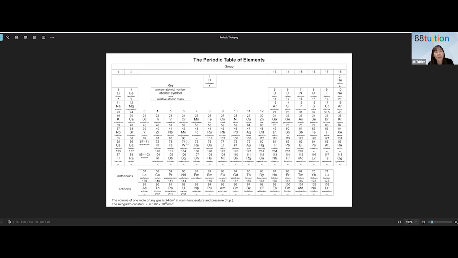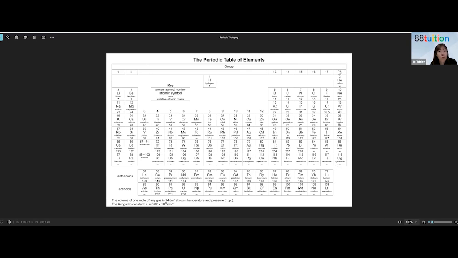So what are the metallic elements? Remember the staircase line that separates the metals from the non-metals? That is how you actually get the range of elements that will form cations. And then the non-metals here, they will form what? They will form anions. We don't consider this group here, okay? This group, they are so stable, they don't form ions at all.